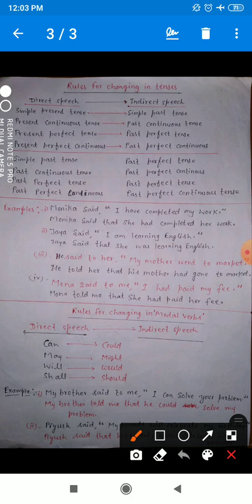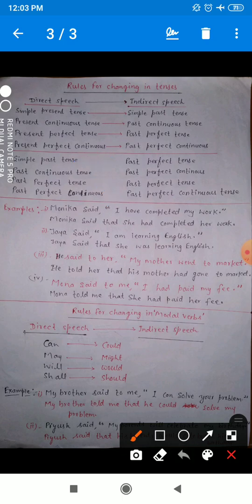Now see past tense, and how it changes. In past tense only two tenses change: simple past and past continuous. The other two, past perfect and past perfect continuous, do not change; they take no changing.